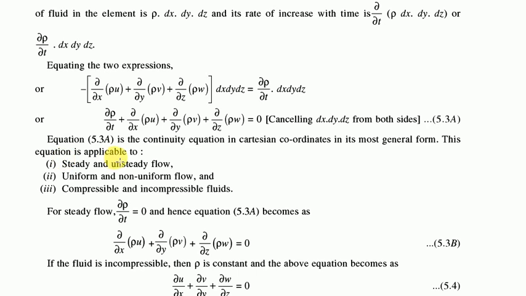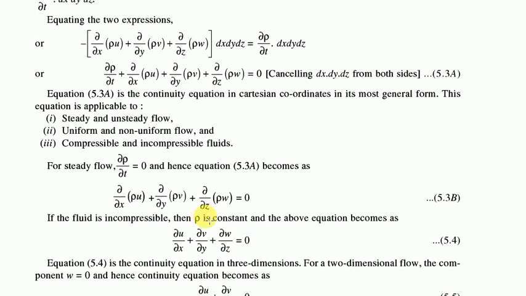This equation is applicable to steady and unsteady flow, uniform and non-uniform, compressible and incompressible flow. As we have already discussed the different types of flows, for a steady flow the change in density with respect to time will be equal to 0. So this equation becomes ∂/∂x (ρu) + ∂/∂y (ρv) + ∂/∂z (ρw) = 0.